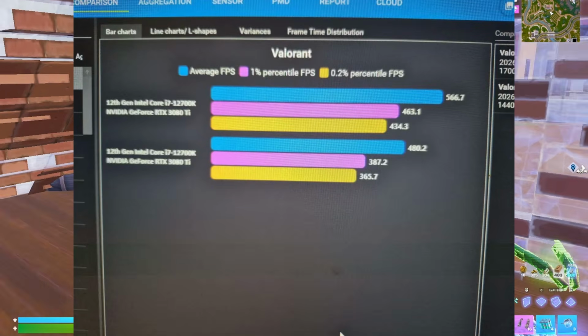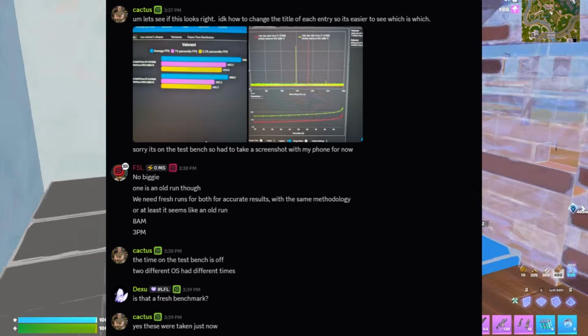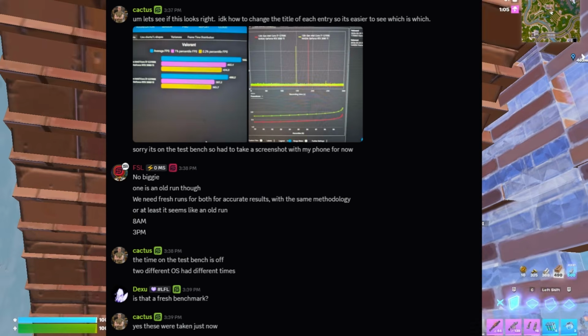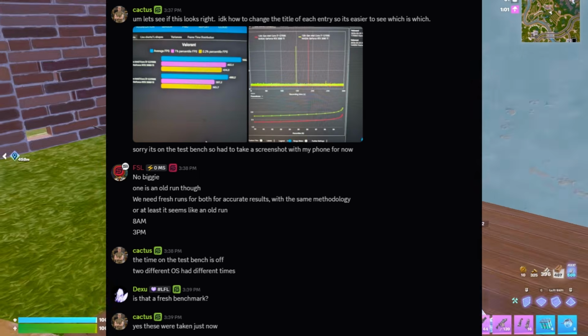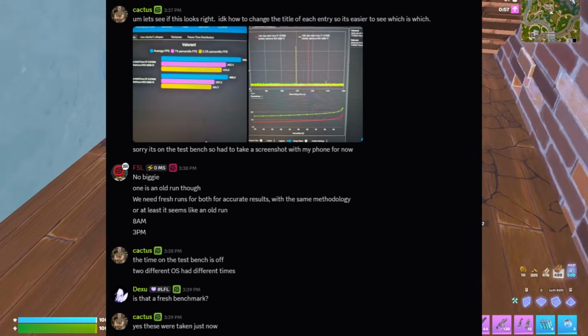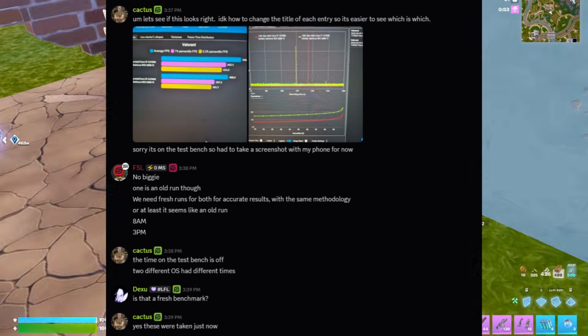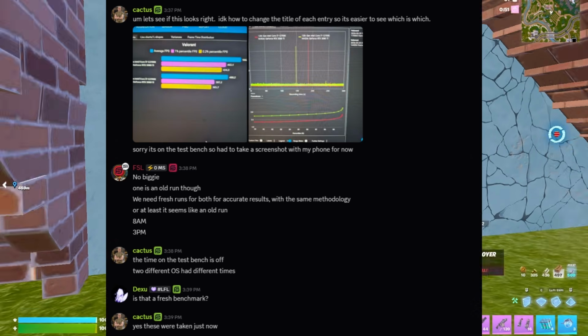And then we have the next screenshot where FSL's trying to say that one is an old run. We need fresh runs for both, for accurate results and the same methodology. And Cactus says these were taken just now. So once again, he's trying to not accept the fact that FSOS is performing that bad. Kind of insane once again.